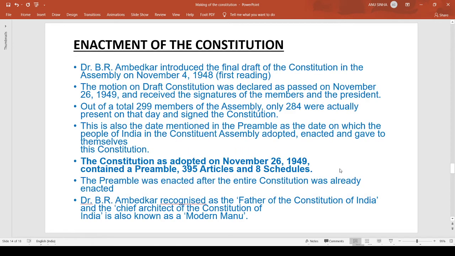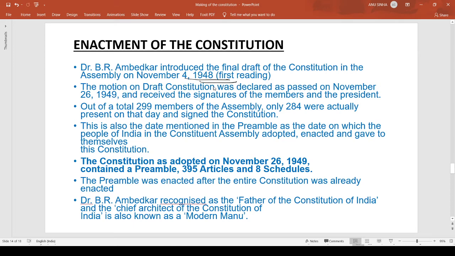Now coming to the next slide that talks about the enactment of the constitution. So Dr. B.R. Ambedkar introduced the draft of the constitution in the assembly on November 4, 1948, and the first reading was done.